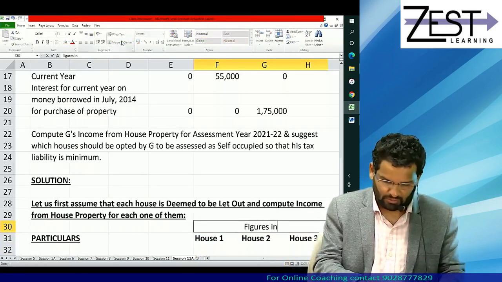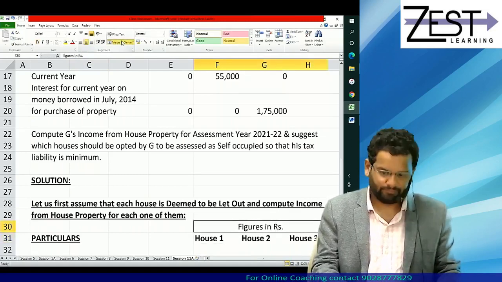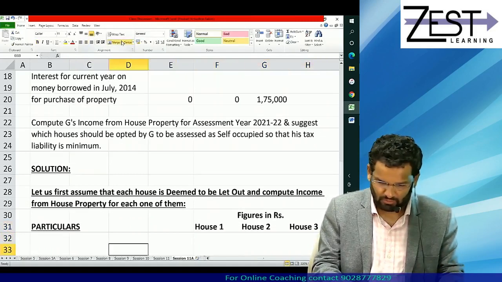What I would tell you is set the format. You know how to set the format.